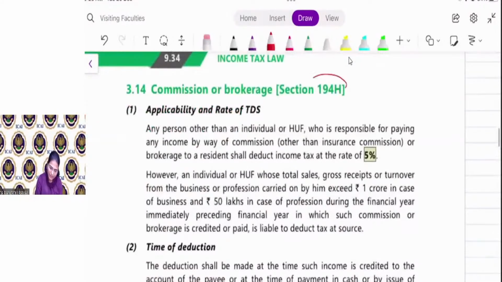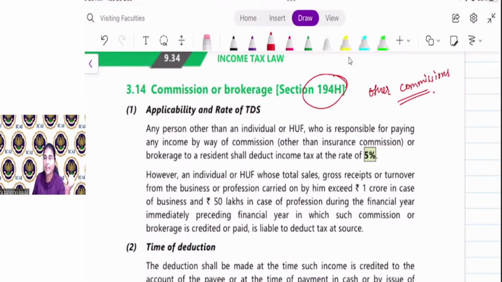This is 194H. This is other commissions. So here, any person other than individual or HUF, meaning here the payer can be anyone, any person other than individual or HUF.